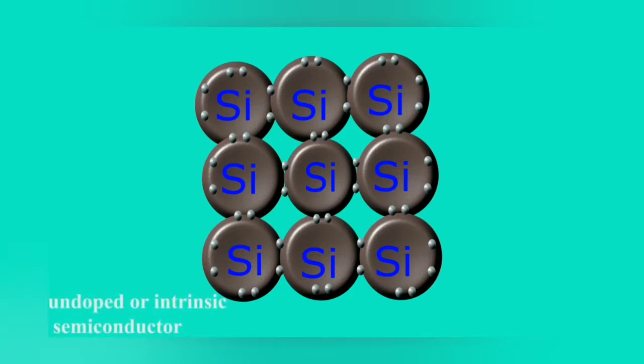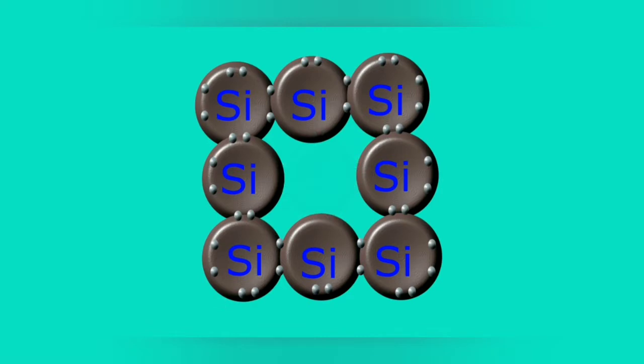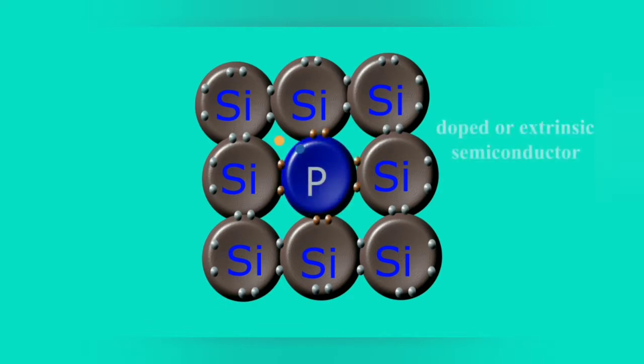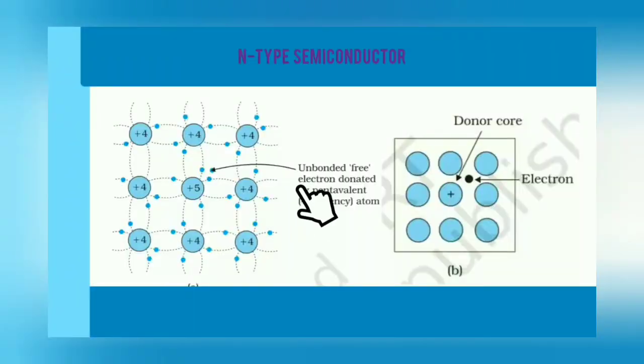Let us see what happens when we add pentavalent impurity into an intrinsic semiconductor. When we add the pentavalent impurity into the pure semiconductor, the pentavalent atom replaces one silicon atom and fits in its position.